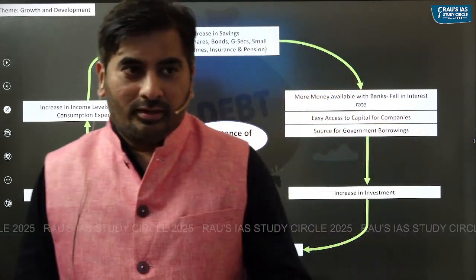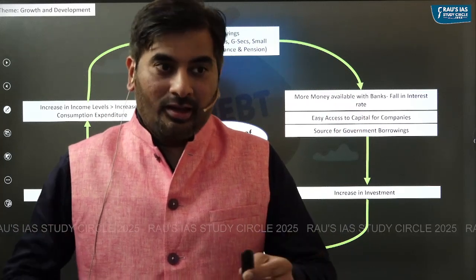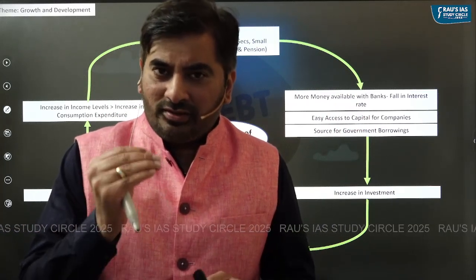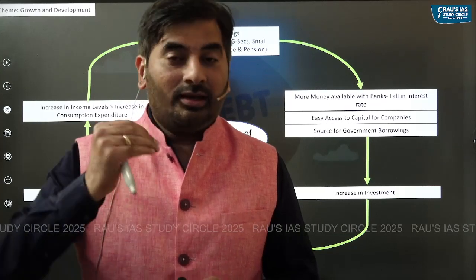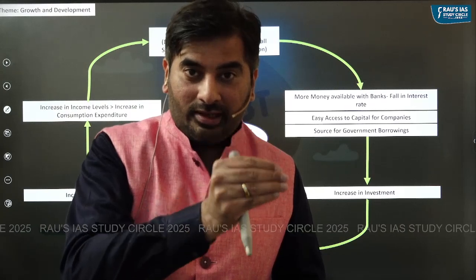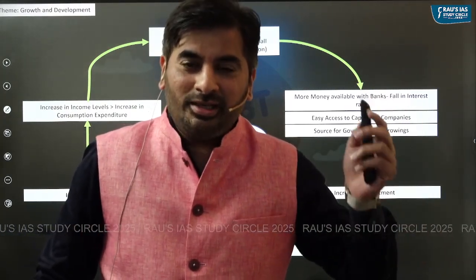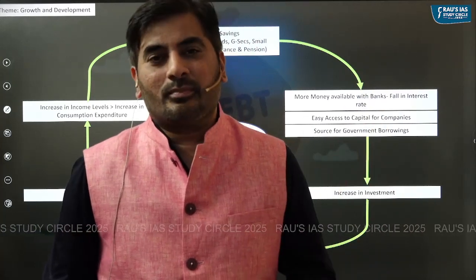In fact, the economic survey a few years back had highlighted that we need to have this kind of virtuous economic cycle, where an increase in savings should translate to an increase in investment, and an increase in investment will lead to an increase in GDP growth rate.